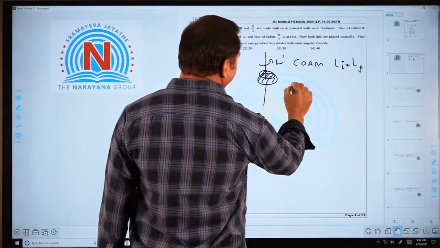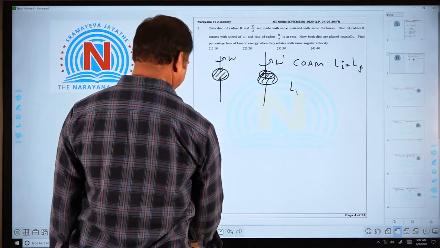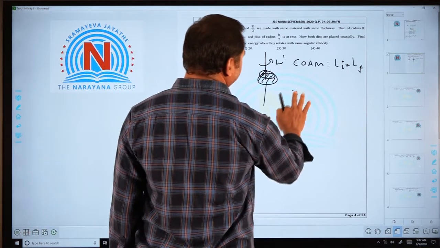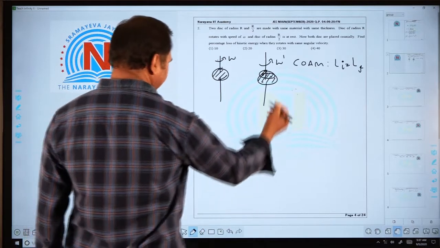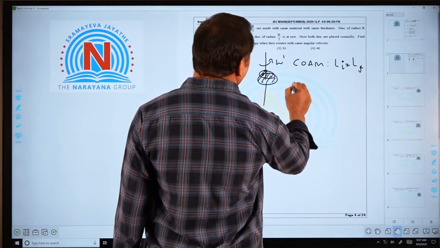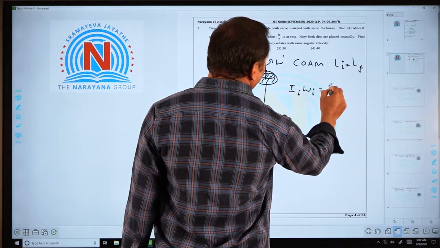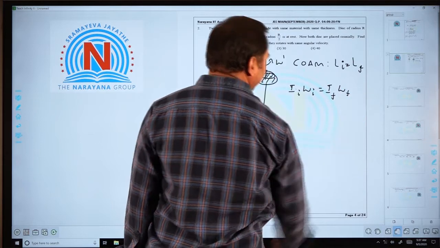So, initial angular momentum is I omega, and final is I_f omega_f.